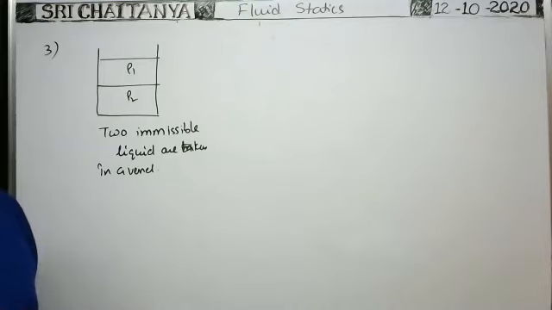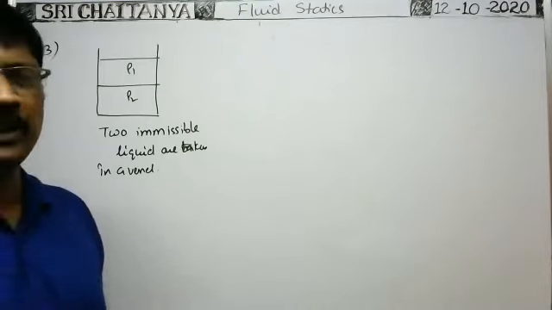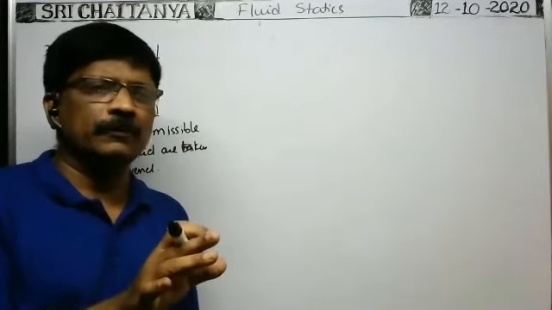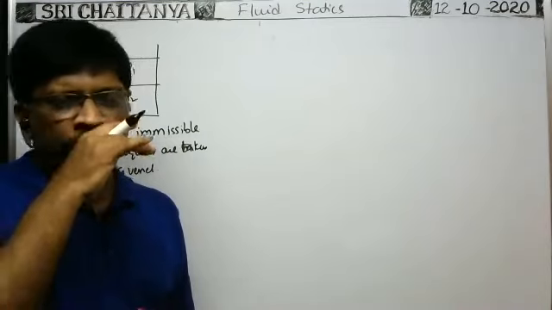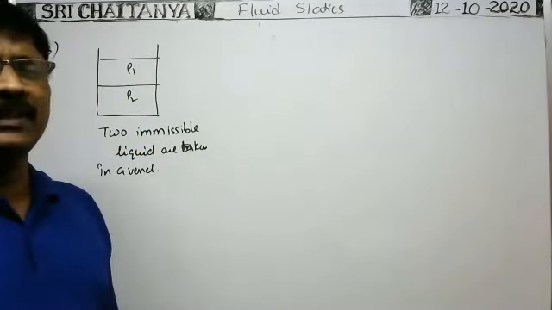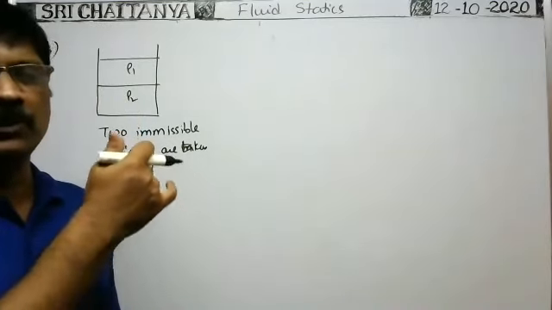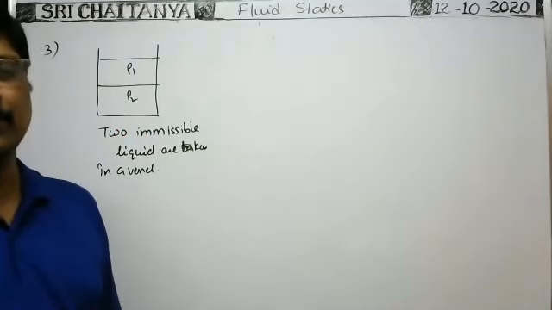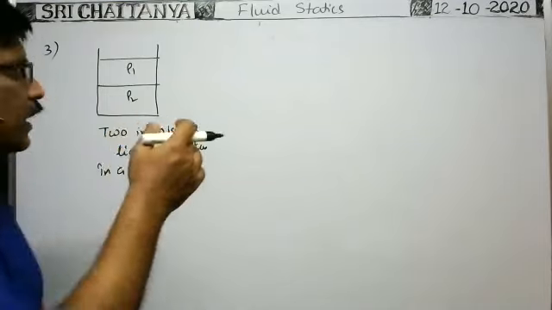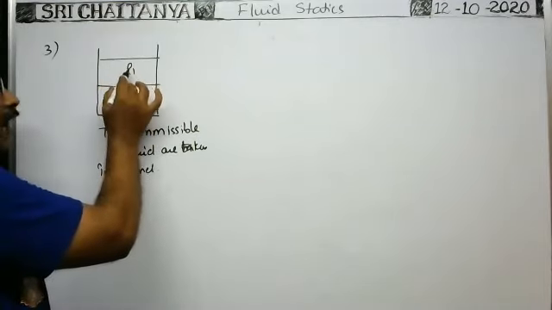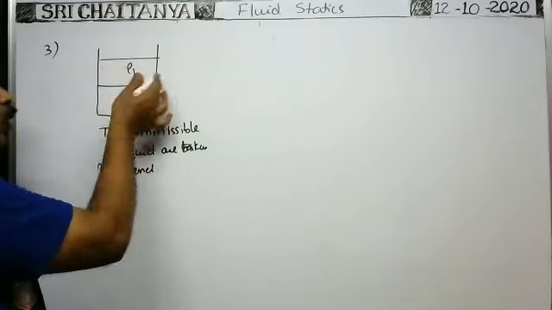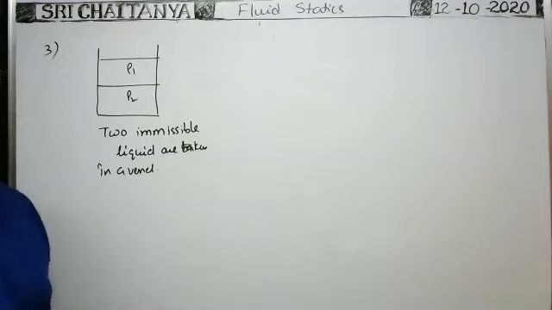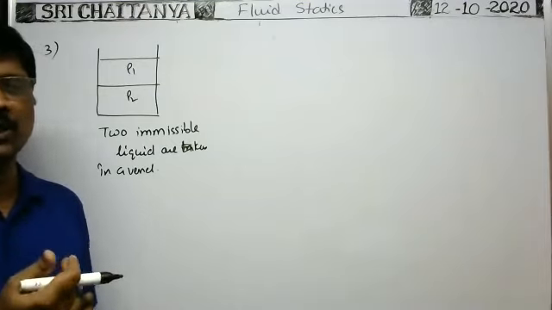When two immiscible liquids like kerosene and water, you pour the kerosene and water in the same vessel. Their densities are ρ1, ρ2. So what is the relation between ρ1 and ρ2? Oil and water, kerosene and water, we can take. When two liquids are taken like this, the liquid having density ρ1 is settled over the surface of the liquid of density ρ2. Then what is the relation between ρ1 and ρ2? Which is greater? Is ρ1 more or ρ2 more?